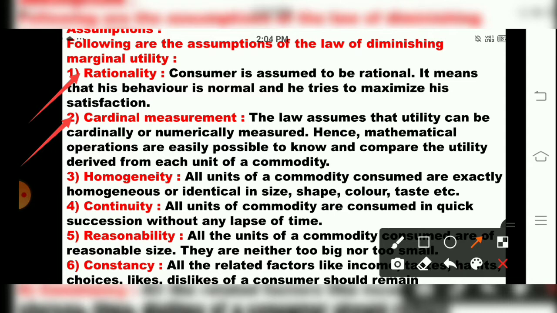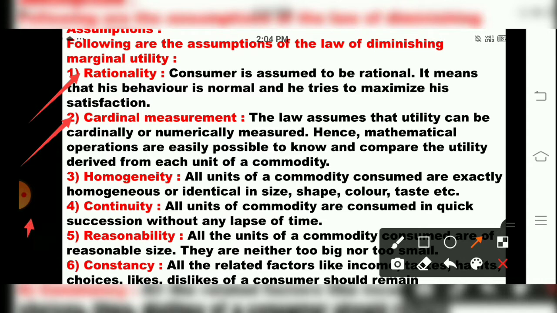See the table, we have seen how we calculated TU and MU. So cardinal or numerical measurement is possible in the law of diminishing marginal utility. The second assumption is that utility can be measured cardinally.